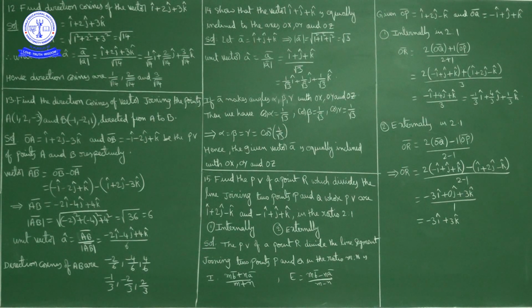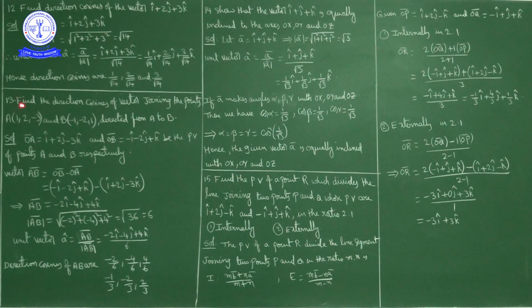Find the direction cosines of the vector joining the points A (1, 2, -3) and B (-1, -2, 1), directed from A to B. These are the points: A is a point, B is a point.